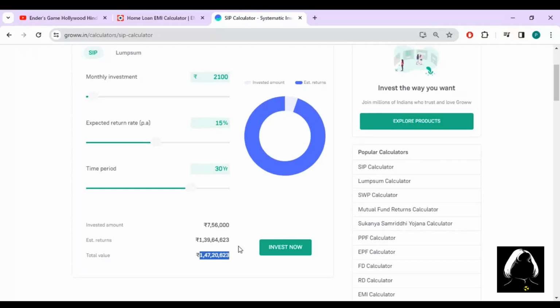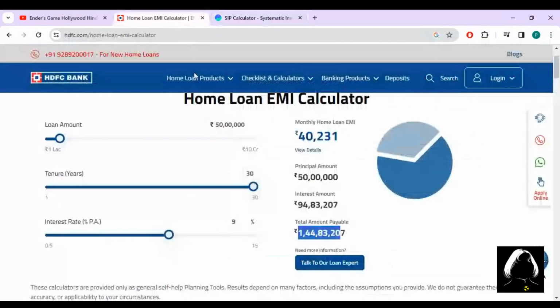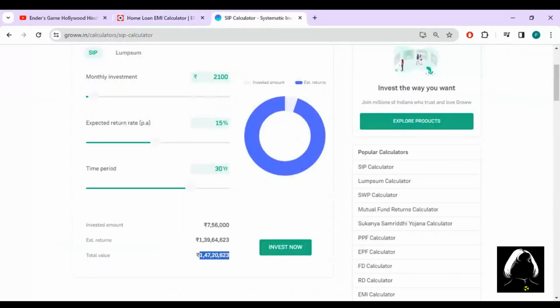This will be more than the amount payable on the home loan. So in this way, your total home loan will get paid off by the returns of the SIP with a small amount every month. This is not a very big amount that you have to do as a SIP.